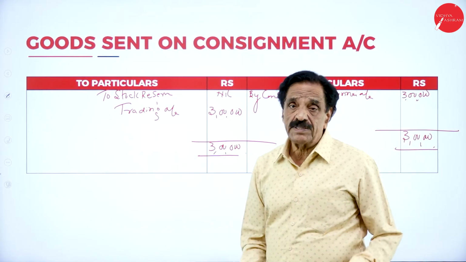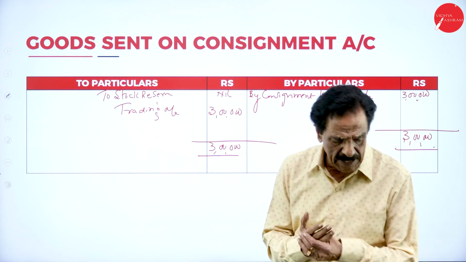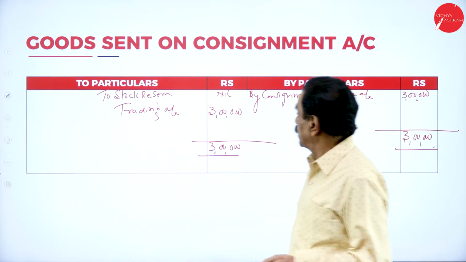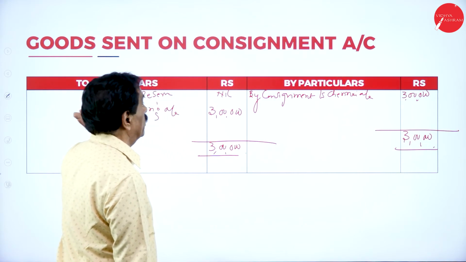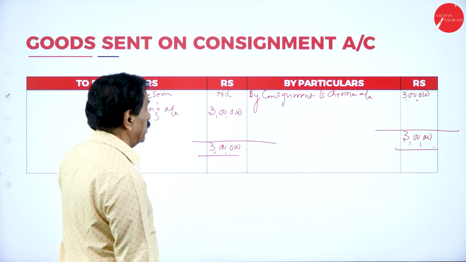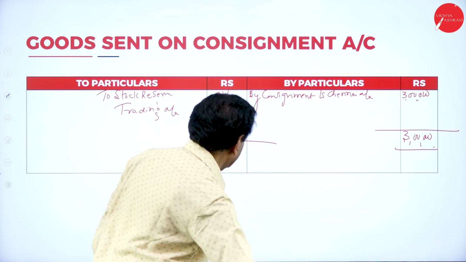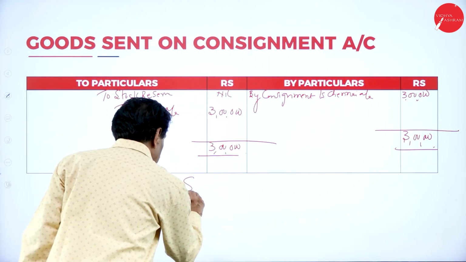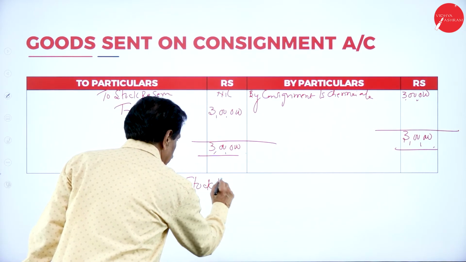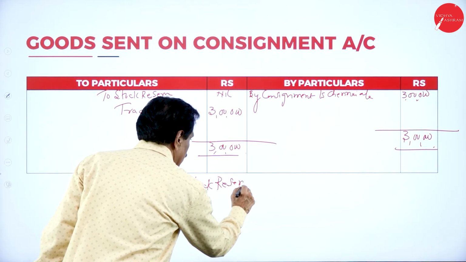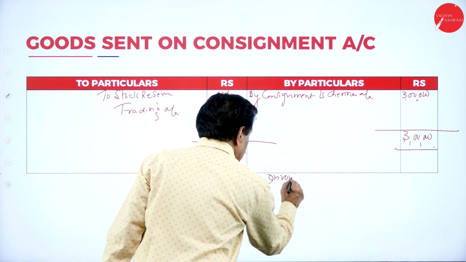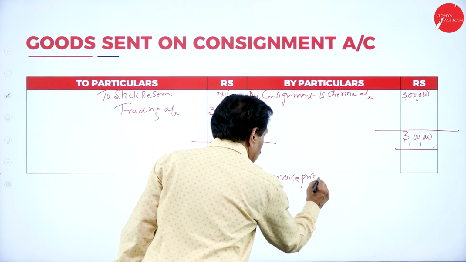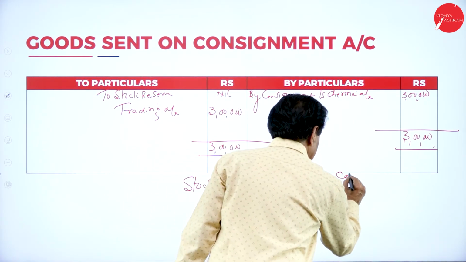So here, if there is a stock reserve, invoice price minus cost price, we are going to write here. There is no stock reserve. Stock reserve is equal to invoice price minus cost price.